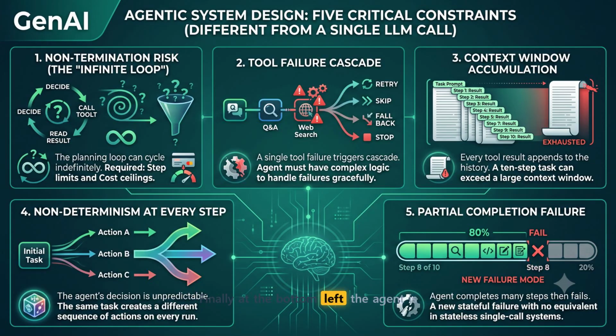Finally, at the bottom left, the agent is inherently non-deterministic. This branching diagram is key. The prompt is fixed, but the exact sequence of actions will change. Step 1 might look different on Monday than it did on Tuesday, forcing every downstream decision into unpredicted territory. This means you must build a system that manages this extreme unpredictability at every node. How do you build a single cohesive architecture that accounts for all 5 of these fundamental differences?